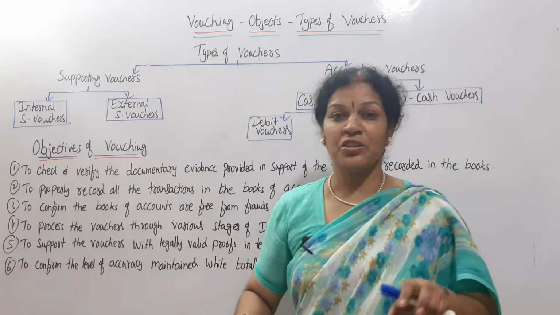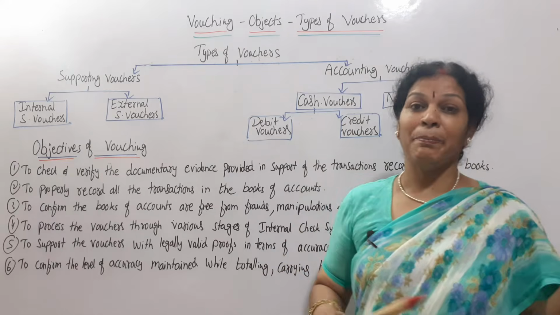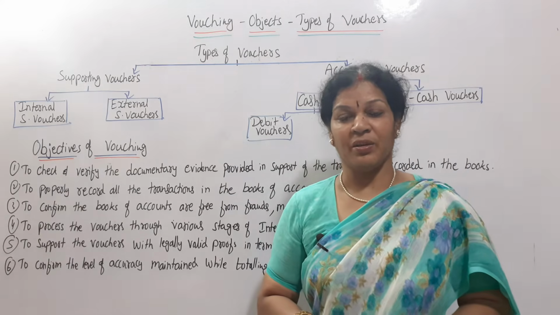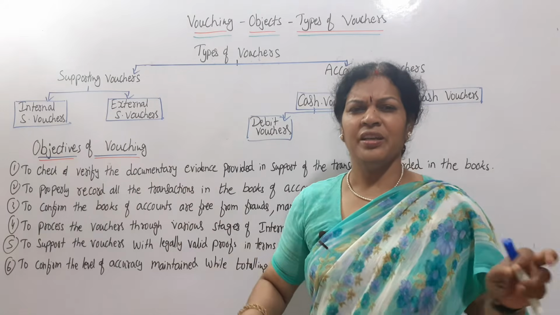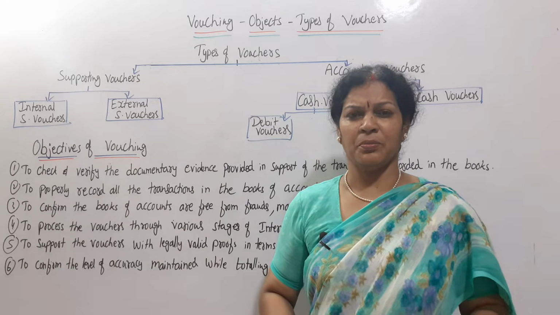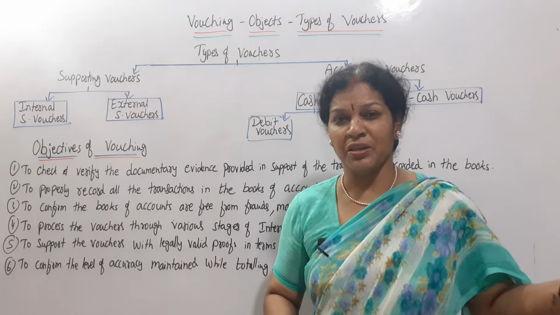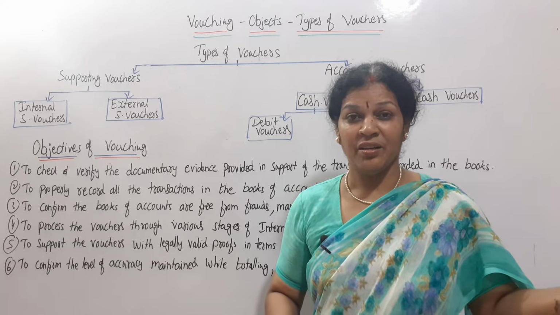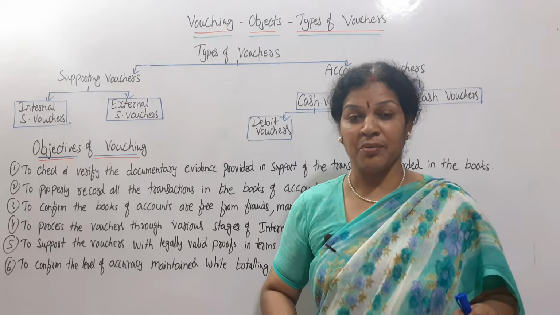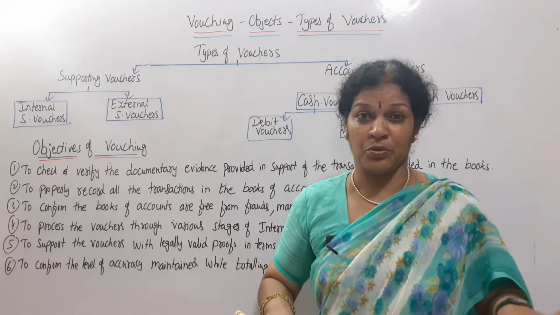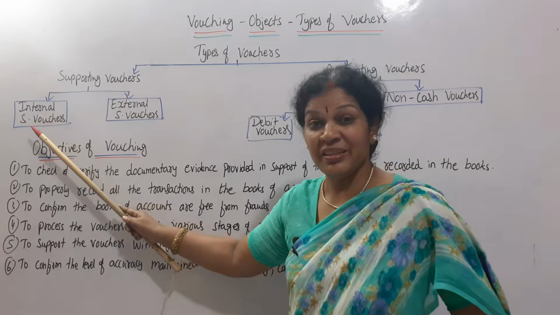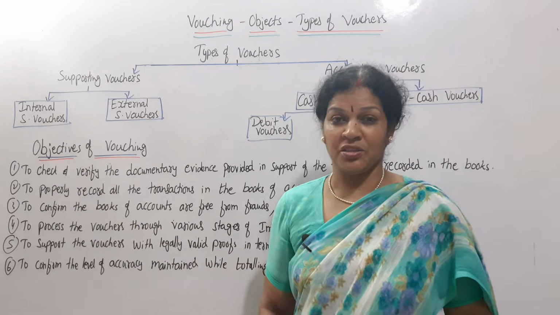Internal supporting vouchers means these vouchers are prepared by the staff itself only. Internal staff are going to prepare these vouchers. Any transaction that has taken place, like issuing of the material or giving cash to someone, everything is prepared by the internal staff members only. That is why we say it is an internal supporting voucher.